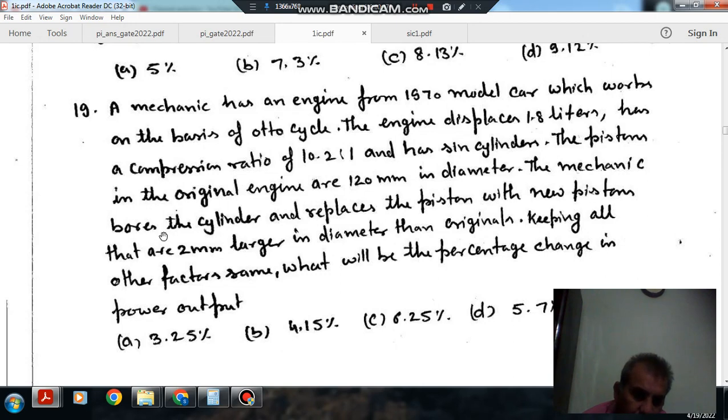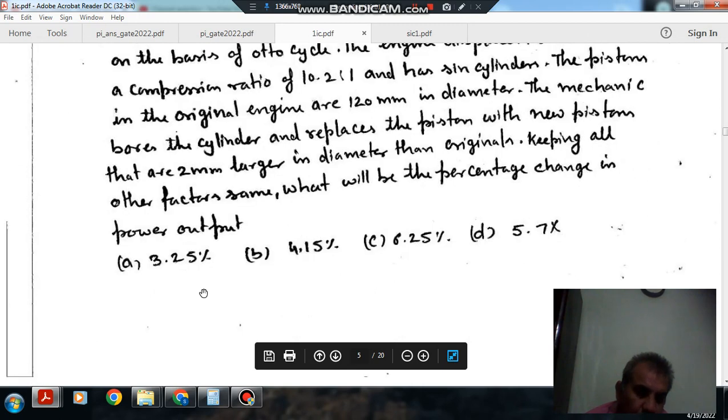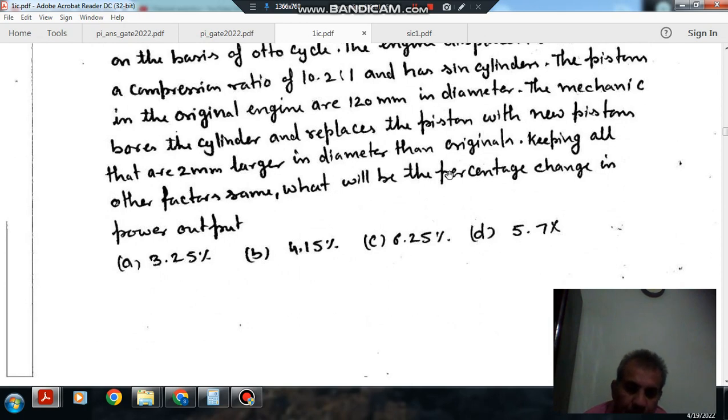The mechanic bores the cylinder and replaces the piston with new pistons that are 2 larger in diameter than the originals. Keeping all other factors the same, what will be the percentage change in power output? Option A 3.25%, option B 4.15%, option C 6.25%, option D 5.7%.